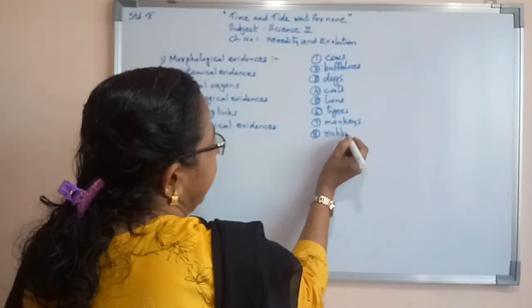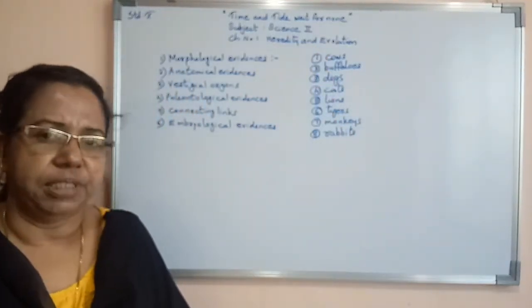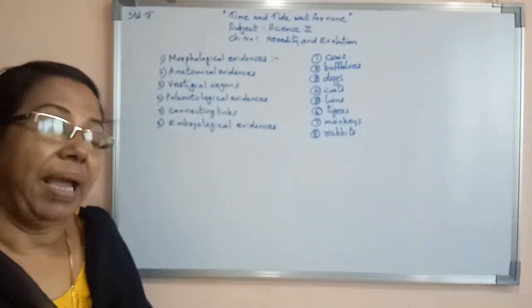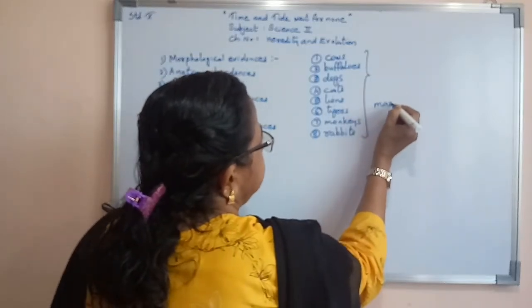Like that, if you are considering different organisms, again we can say that they all come under mammals. We can say that they all are mammals.